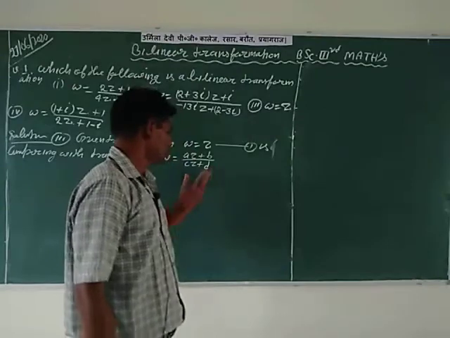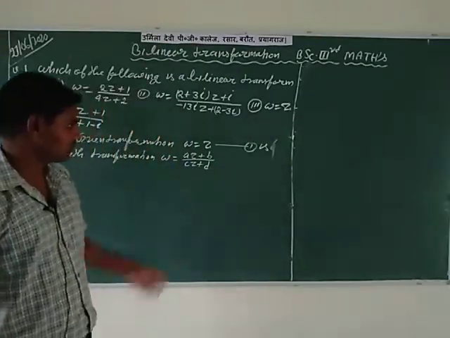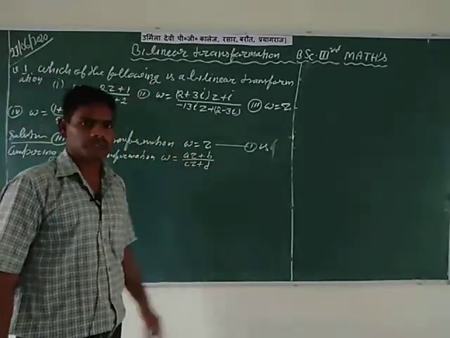So here is the necessary condition for the given transformation W is equal to Z.